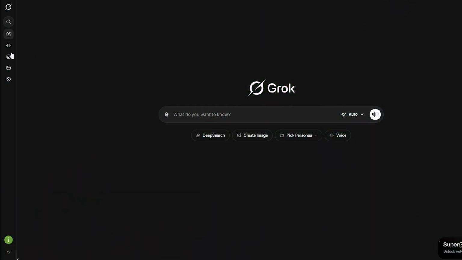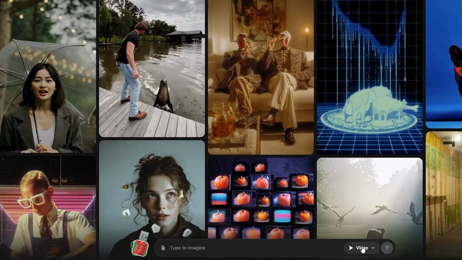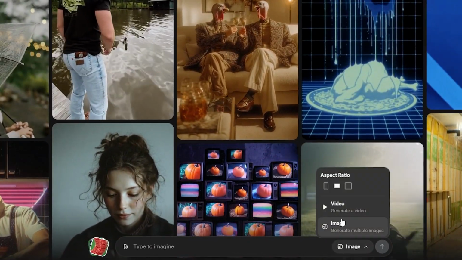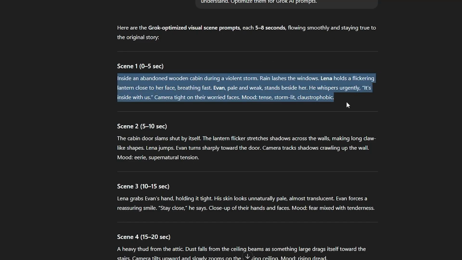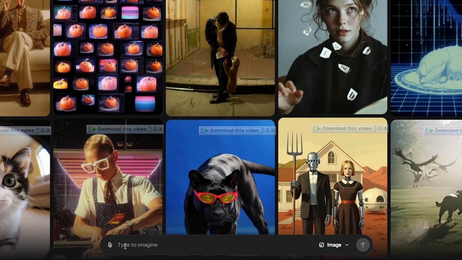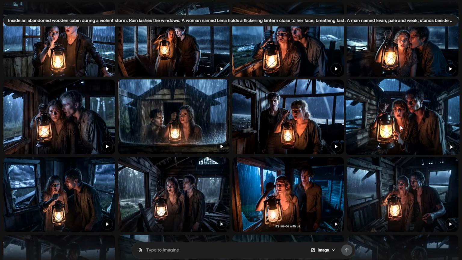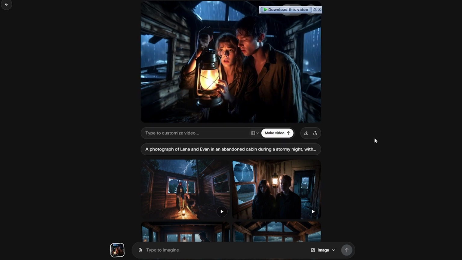I went to Grok's website and clicked the image icon to open the Imagine tab. In the bottom panel, I switched from video to image mode and set it to landscape 16:9. This is important for YouTube. I copied the first scene prompt from ChatGPT, pasted it into Grok, and it generated the image. Once I picked the best one, I clicked Make Video, and Grok animated it for me.